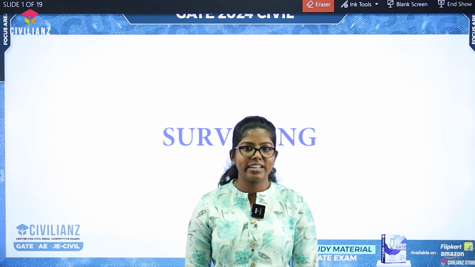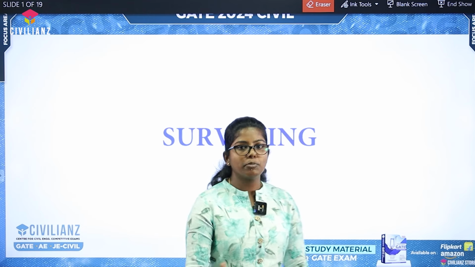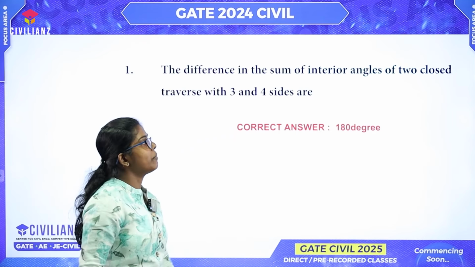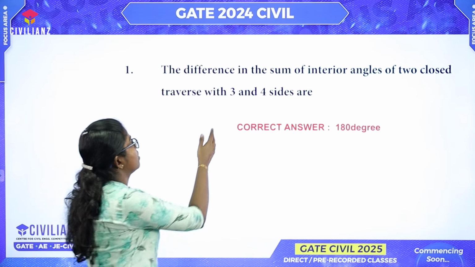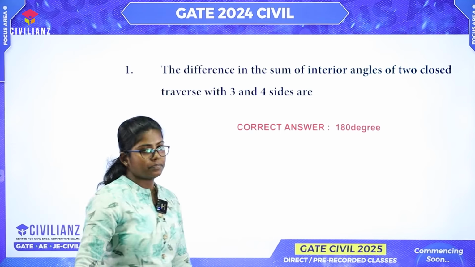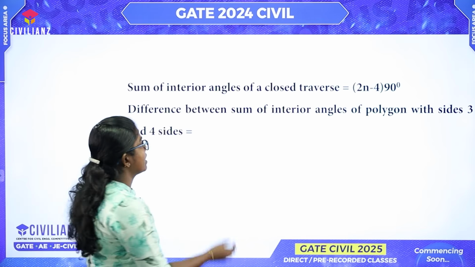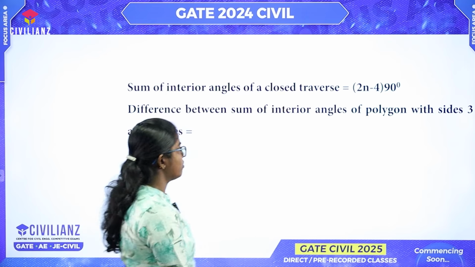Let's discuss the questions from GATE 2024 surveying. Actually these questions are very simple. We have to discuss 4 questions from surveying. Let's move to the first question. The difference in the sum of interior angles of two closed traverses with 3 and 4 sides is. We need to find the difference between the interior angles of a polygon with 3 sides and 4 sides.